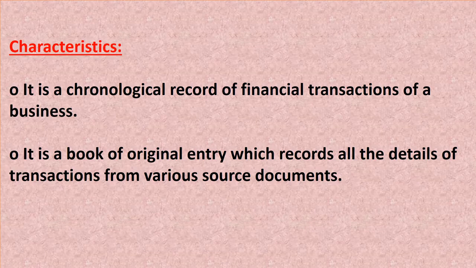As the transactions happen, we keep recording them. Fine. Second one is, it is a book of original entry which records all the details of transactions from various source documents. It is a book of original entry, and we can say book of primary entry, where all the transactions are first recorded. Fine.